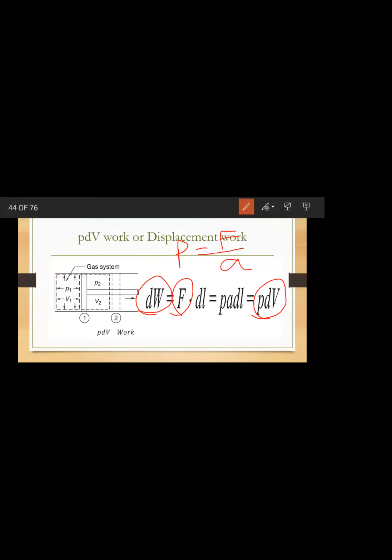So I have written force as pressure into area, and again you can write it as area into displacement. That means area into thickness, which you can write as dV. Now understood how you got PdV for work done?